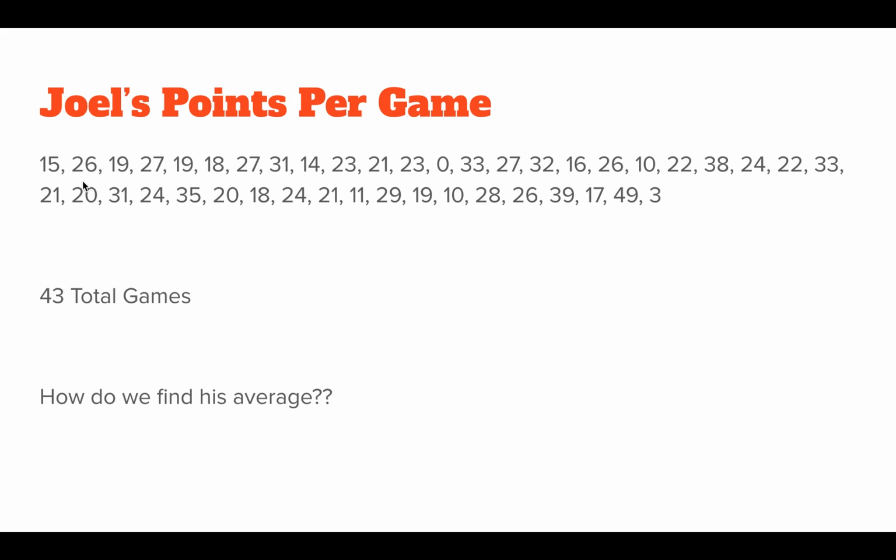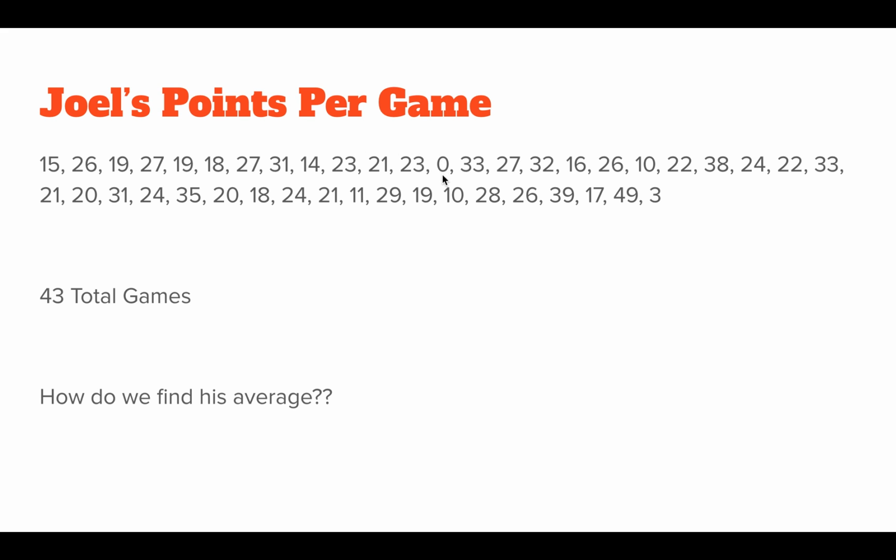I know that his average is 23, but I only see right here that he scored 23 points. I don't see anywhere else that he actually scored 23 points, because again, your average doesn't mean that you score that many every night. But if I look, I see a lot of his scores are pretty close, like 26, 27, 27, 23, 21, 23, 27, 26, 22, 24, 22, 21, 20, 24, 20, 24. A lot of his numbers are pretty close to that 23, which is how we got that average.